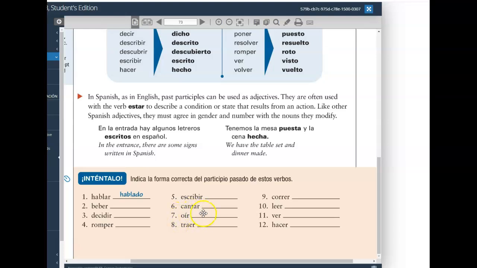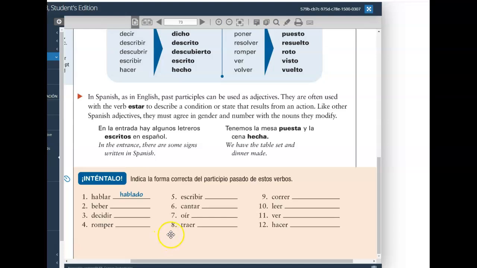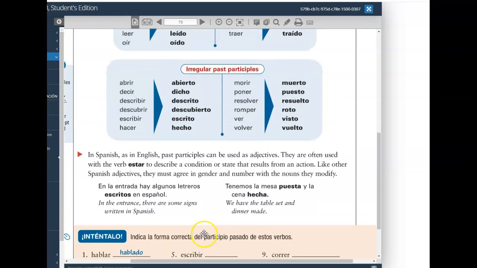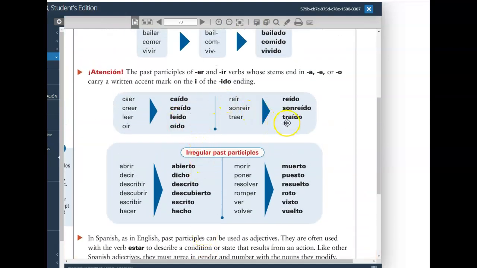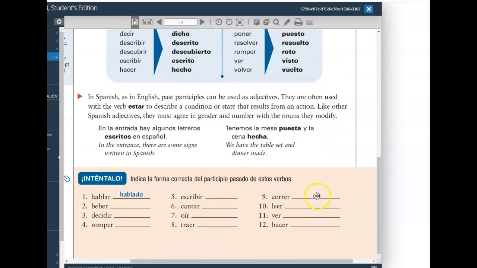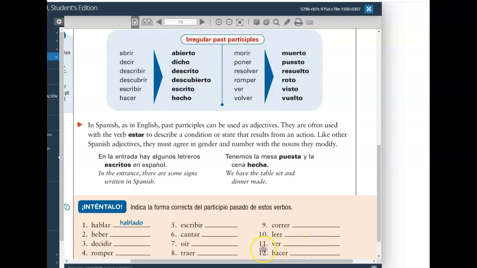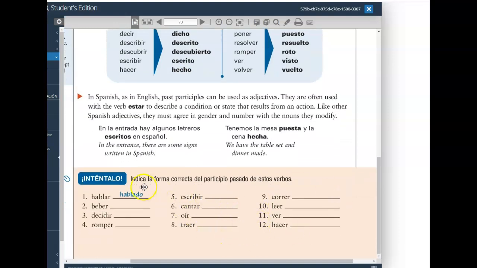Number 7, oído, adding the accent on the I. Number 8, traído, adding the accent on the I. Number 9, corrido. Number 10, leído, adding the accent on the I. Number 11 is visto, and number 12 is hecho. Those are the past participles of these verbs in the infinitive.